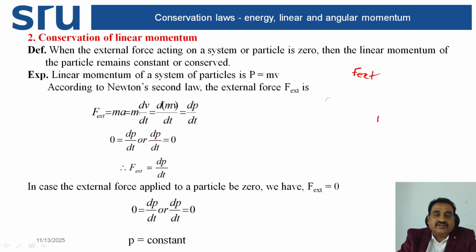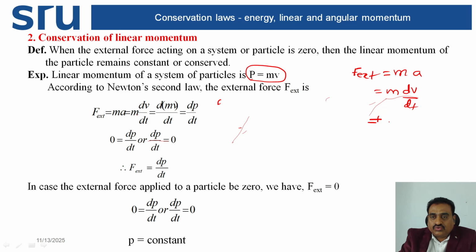So try to see here, the linear momentum of the particle, p, is equal to mv, mass into velocity. According to Newton's second law, the external force F external is equal to ma. So this is equal to m into acceleration, dv by dt.